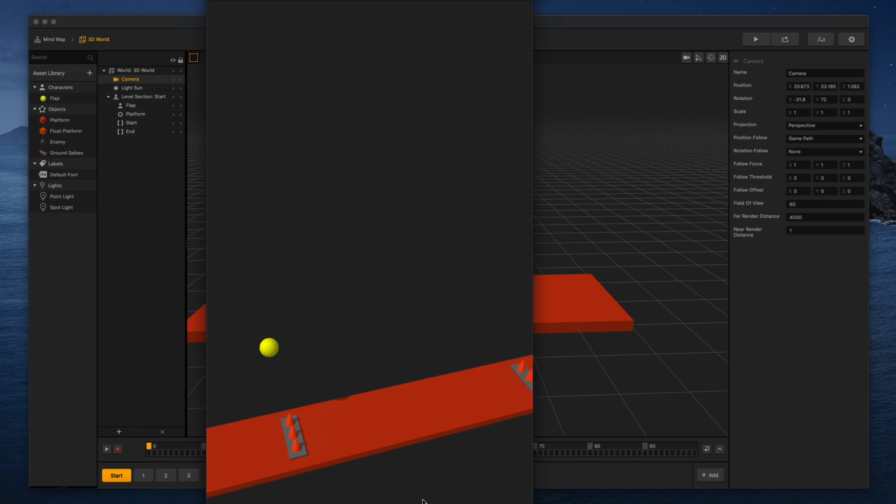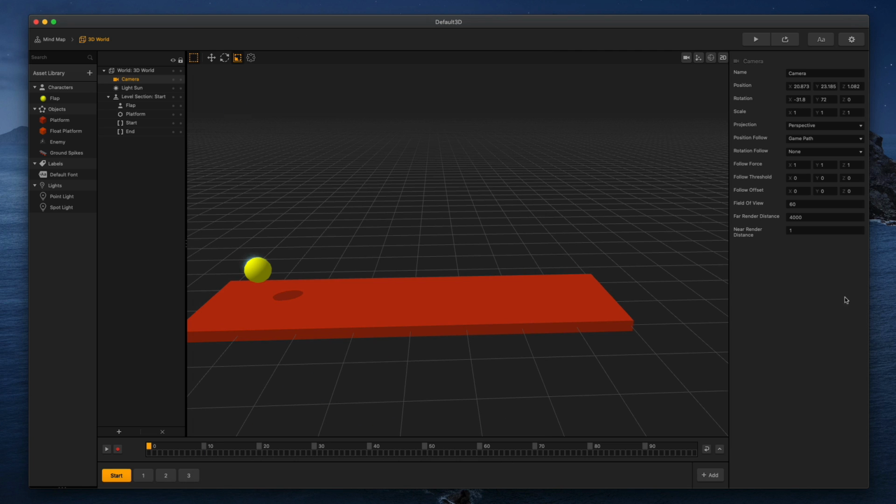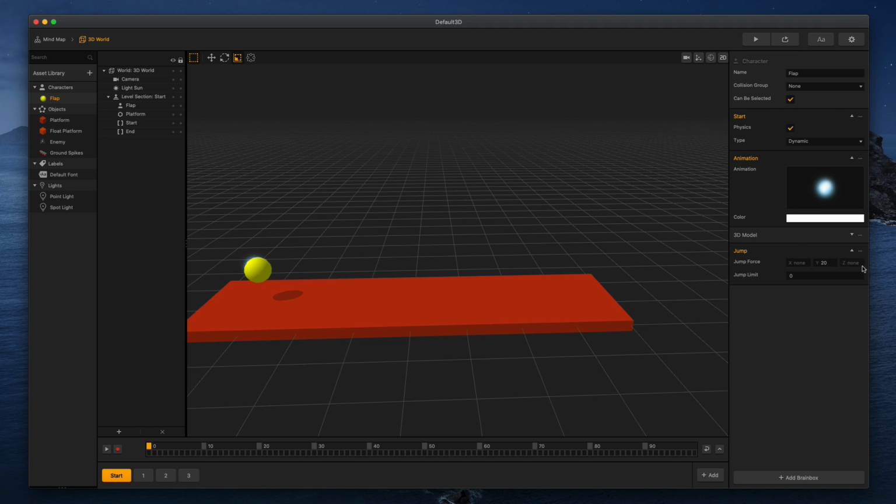Now look how high he's jumping, right? That's way, way too high. That's not gonna work for us. So there's a couple ways we can fix this. First off, I can click on the character here, and you can see we have jump force.